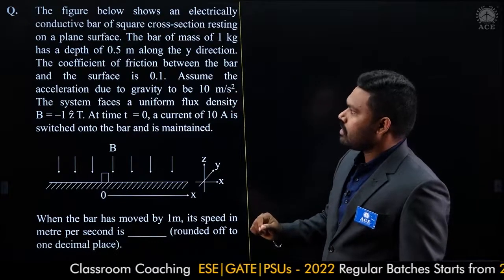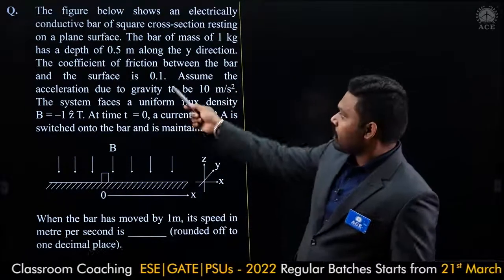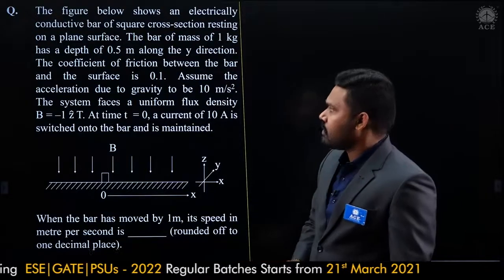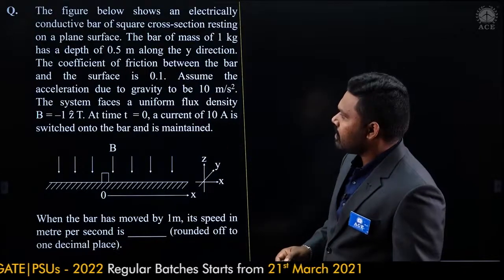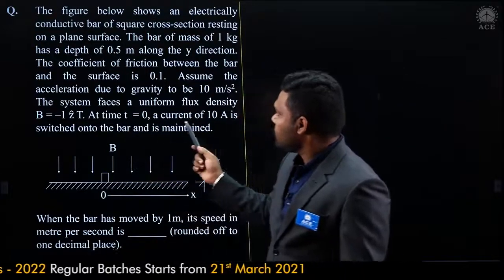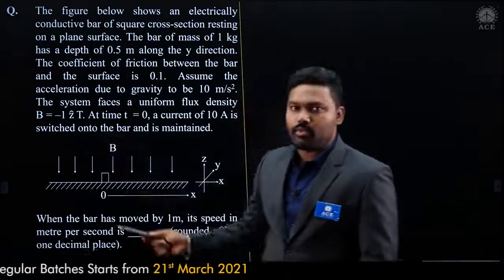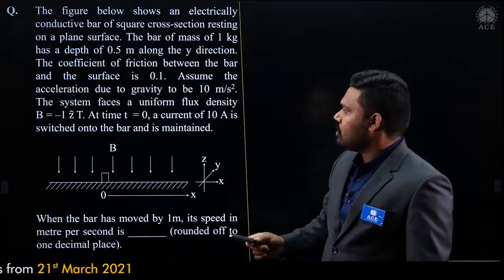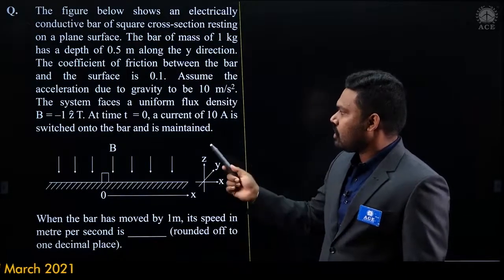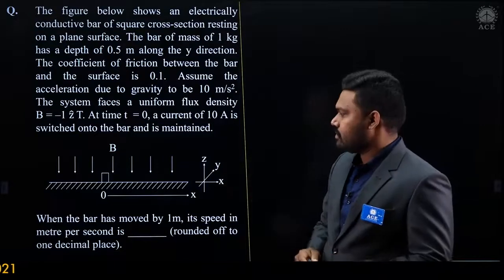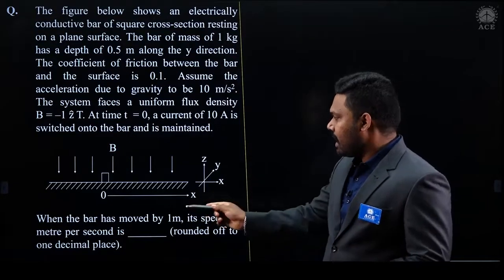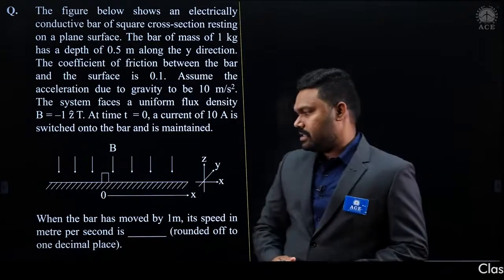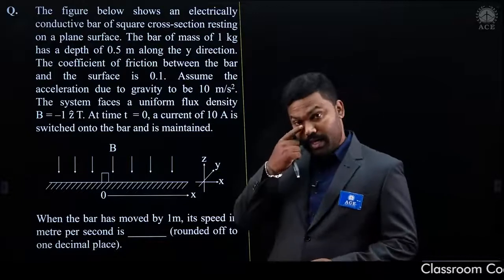The coefficient of friction between the bar and the surface is 0.1. Assume the acceleration due to gravity to be 10 meters per second square. The system faces a uniform flux density B is equal to minus 1 z cap Tesla. At time t equal to 0, a current of 10 amperes is switched onto the bar and is maintained. The question here is, when the bar has moved by 1 meter, what is its speed in meters per second, rounded off to 1 decimal place.